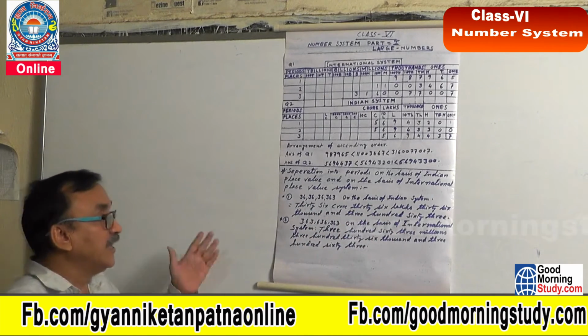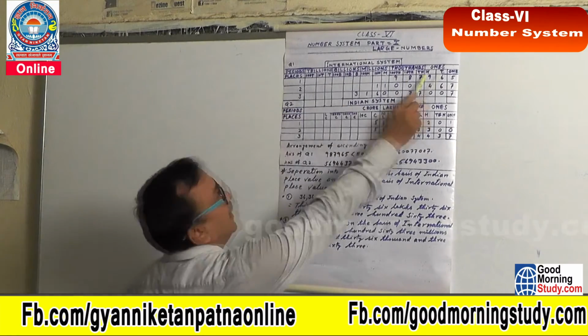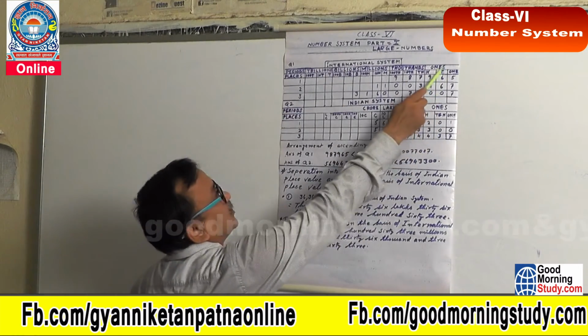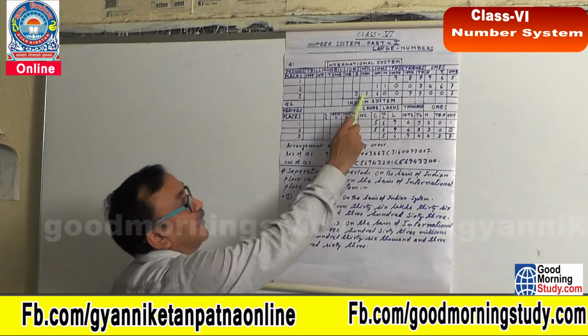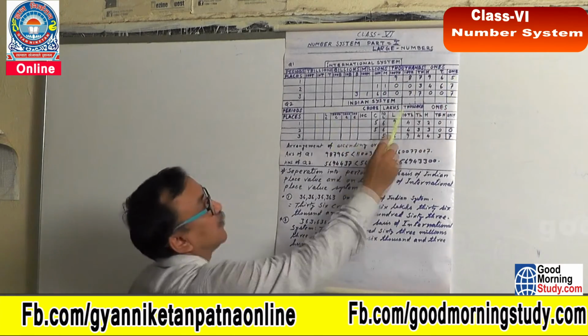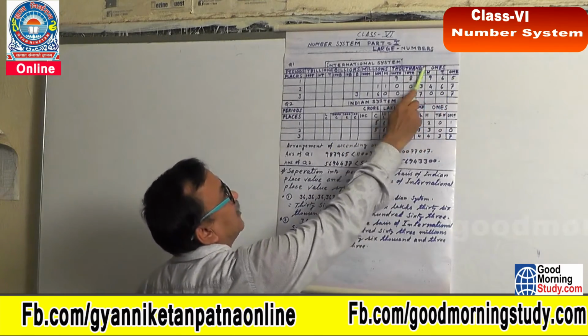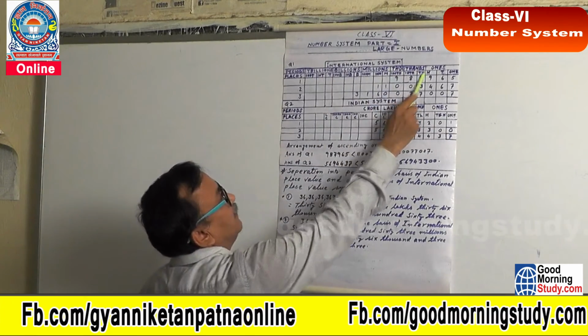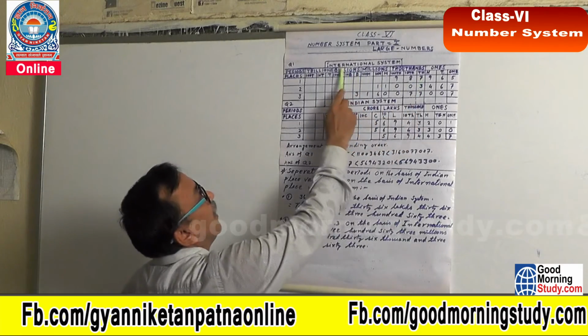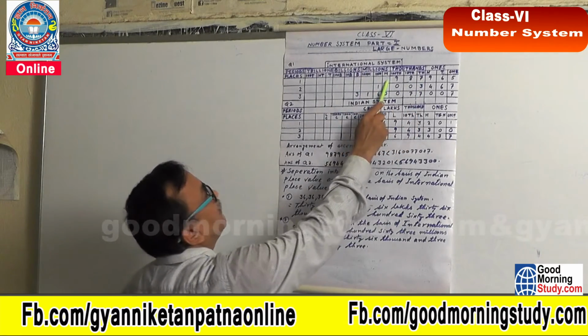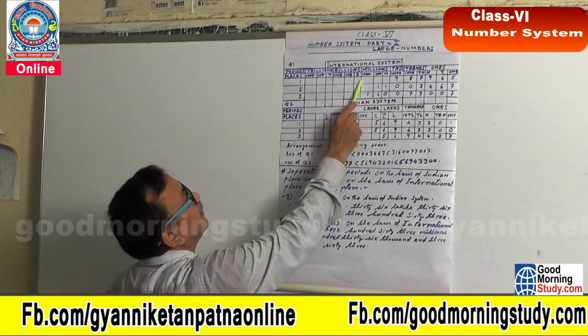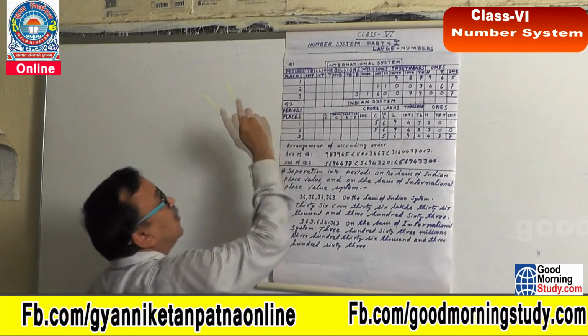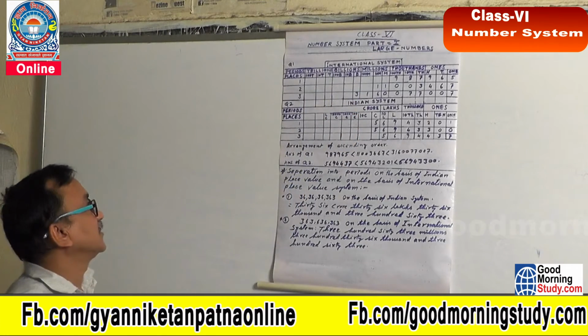But in the international system, if you see very carefully, each period has 3 places. The ones period has 3 places, the 1,000 period in the international system also has 3 places, the millions period also has 3 places, billion also has 3 places, and trillion also has 3 places.